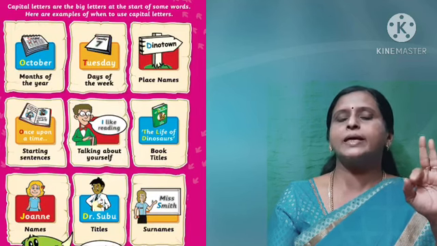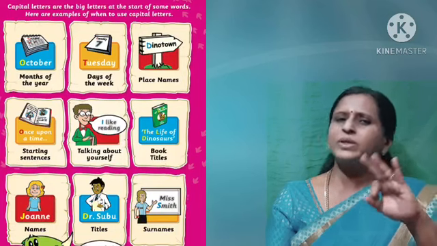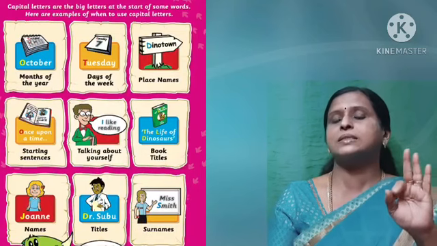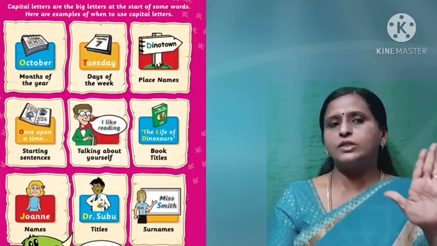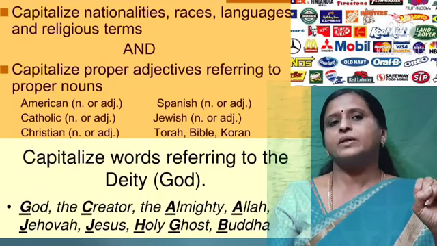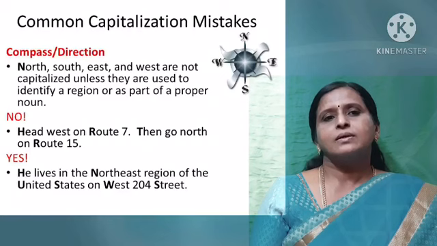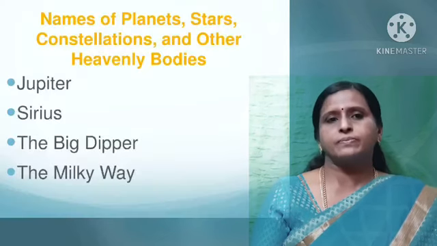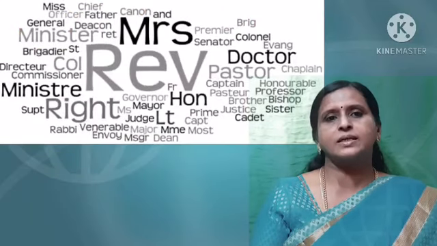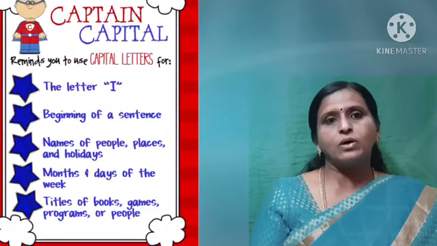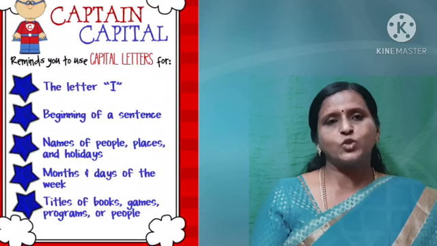Proper nouns, that means names of persons or places, should begin with capital letter. Abbreviations, religions, nationality, brand names, then geographical regions, then celestial bodies and planets, then referring to Almighty, all the honorable titles given, days of the week and months of the year, and coming to our great capitonyms.